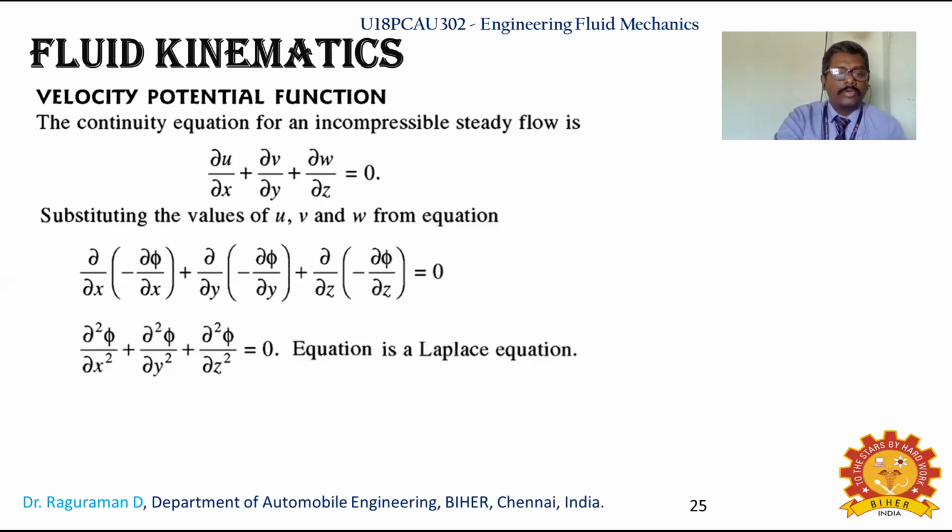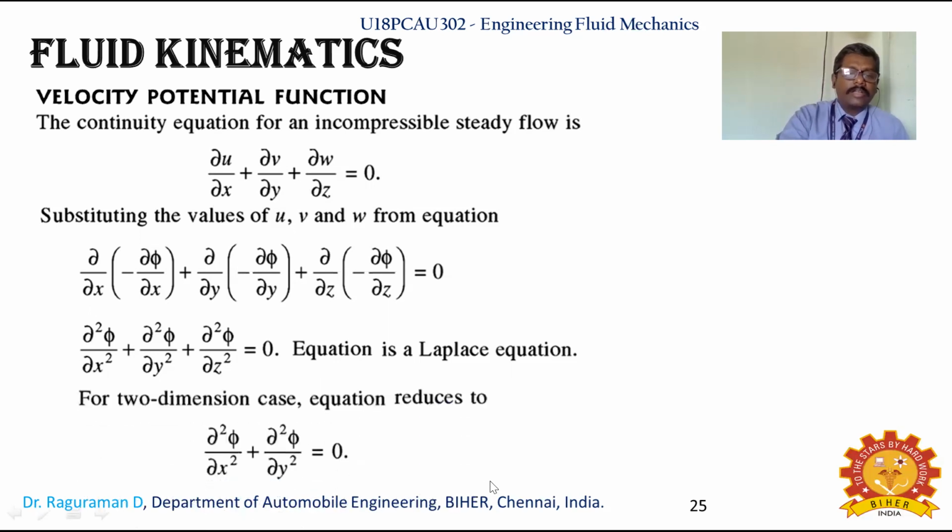So while you are substituting, you will be getting a double partial differentiation, so that you will be getting dou square phi by dou x square, okay? So this is what the equation will look like, the same as a Laplace equation. This equation is a Laplace equation. For the two-dimensional case, as already mentioned, the z-axis is not considered, so you are nullifying that z-axis, and you will get the equation reduced to only the x and y axes respectively.